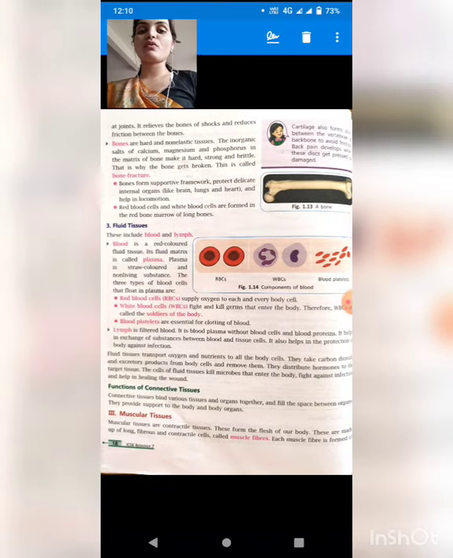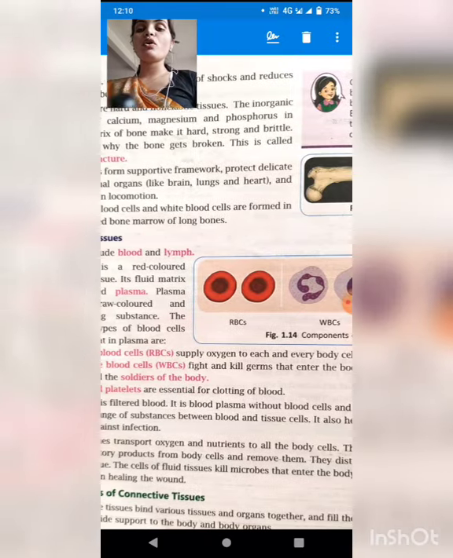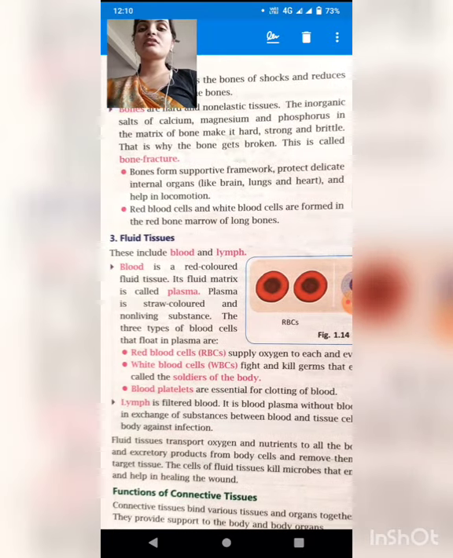See the structure of bone, it is the structure of a long bone, see figure 1.13. So our whole body skeleton system is made up of skeleton tissue. And what does skeleton tissue contain? Skeleton tissue contains all the bones and all the cartilage of our body. Now what is the difference between bone and cartilage, student?